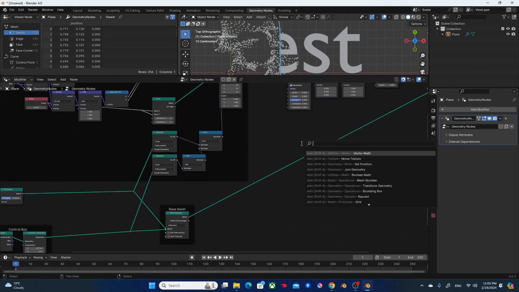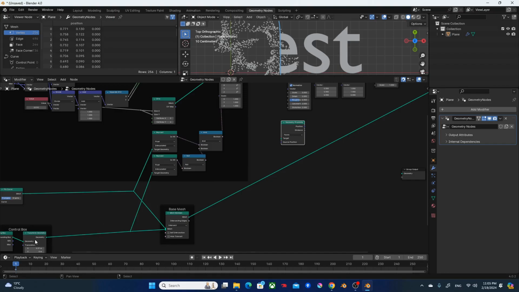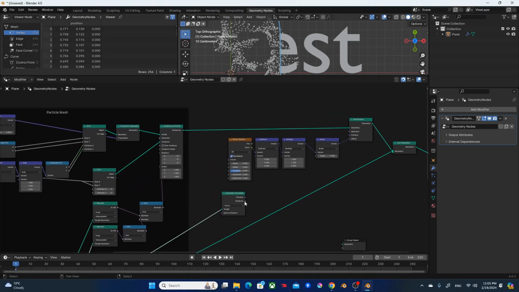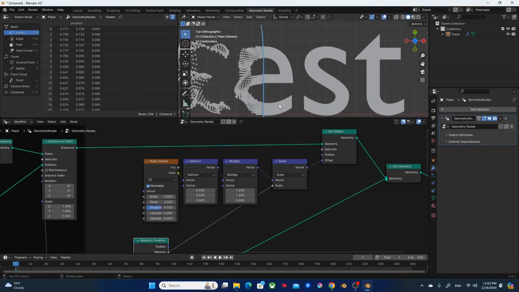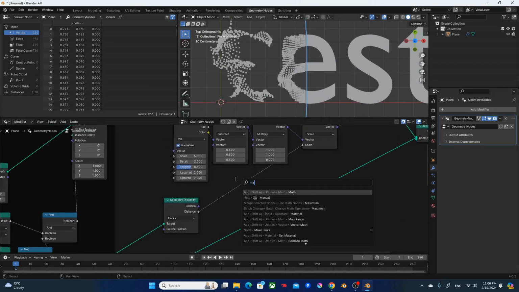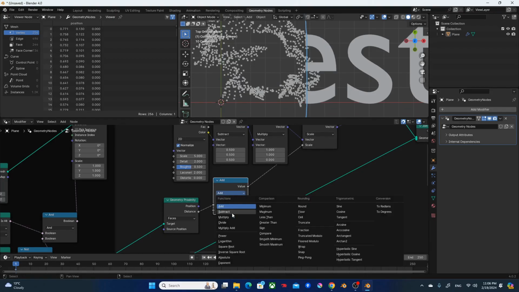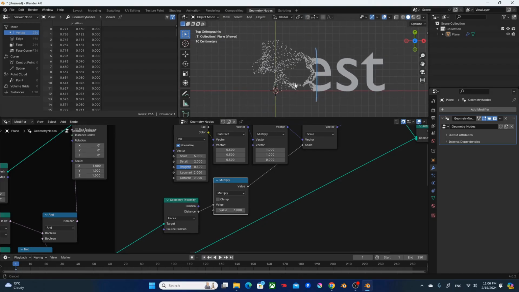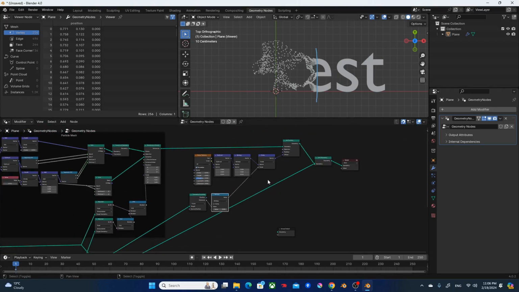For that I need a geometry proximity node. Plug the result of control box into target, grab the distance, and put it into scale. Now if I add another mask node, change it to multiply, and change it to some value like 3, you can see that the further away the points are from the border region, the more they're affected by the noise.